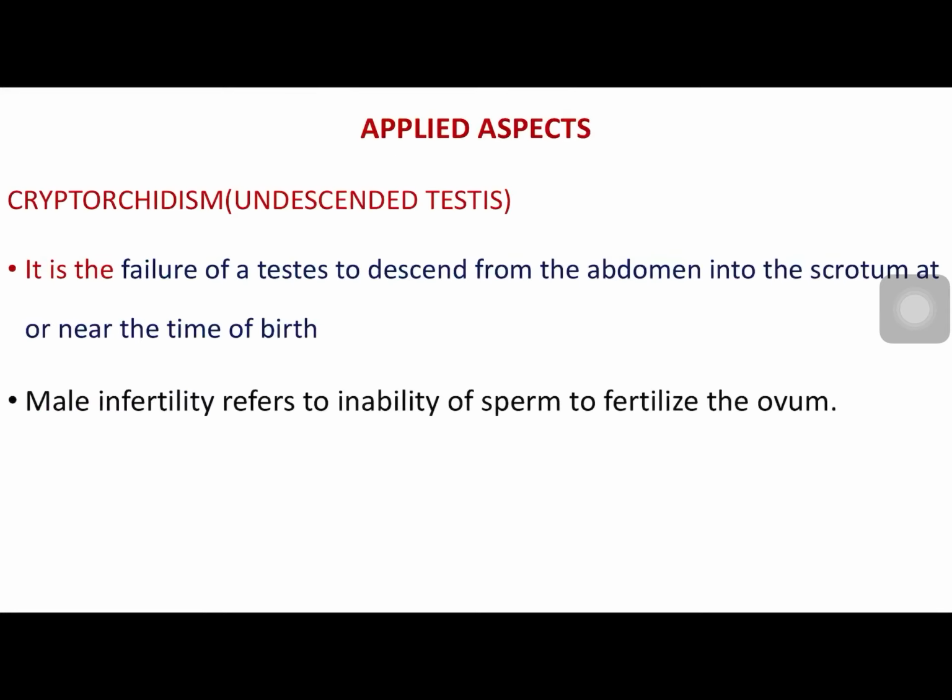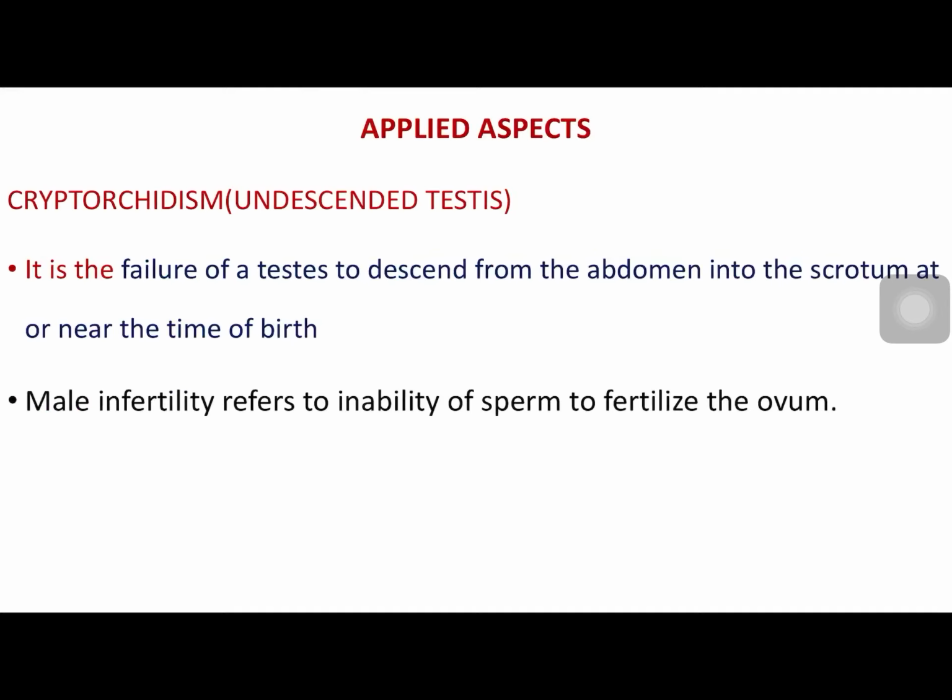Now coming to certain abnormalities which you should know. One is cryptorchidism, another one is male infertility. Cryptorchidism is failure of testes to descend from abdomen into the scrotum, which I was mentioning earlier, which is done mainly under the influence of testosterone. Next important applied aspect or clinical aspect which you should know related to male reproductive system is infertility.